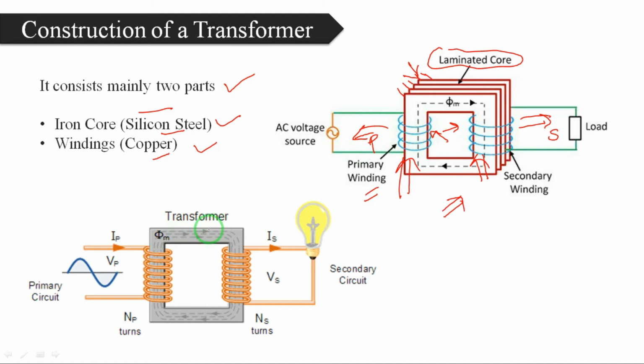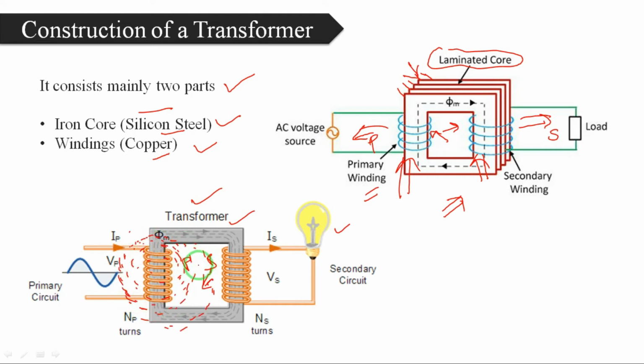Now coming to the bottom diagram. This is a transformer. This is the iron core. This transformer has two windings, primary winding and secondary winding. The primary winding has the power circuit, I mean it is a source, and the secondary winding consists of a load, this is a bulb. So when alternating current passes through the primary winding, an alternating flux will be produced. This is the alternating flux.